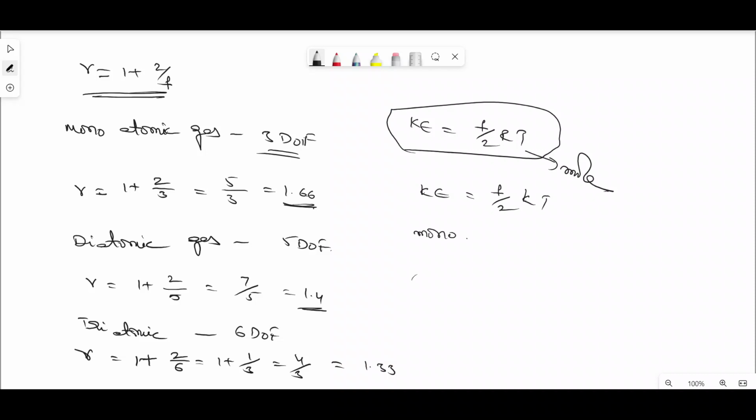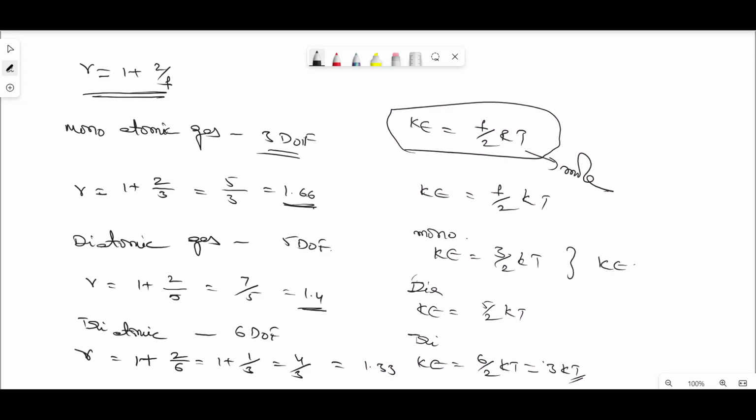Based on that, for a monoatomic gas, the kinetic energy is 3 by 2 kT, whereas for a diatomic gas, the kinetic energy is 5 by 2 kT, as well as for a triatomic gas, the kinetic energy can be represented as 6 by 2 kT, nothing but 3 kT. This represents the kinetic energy per molecule.